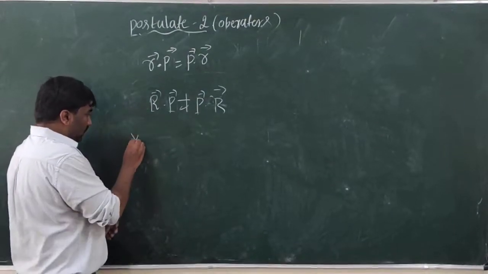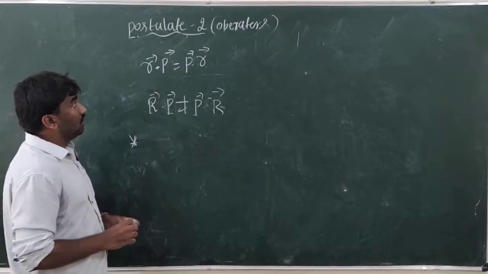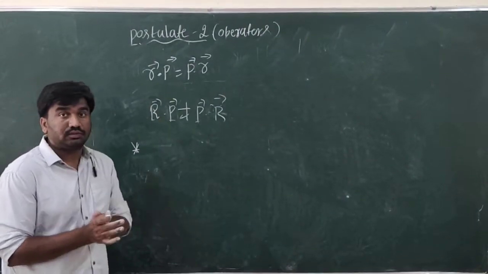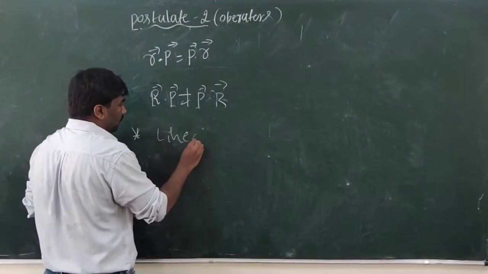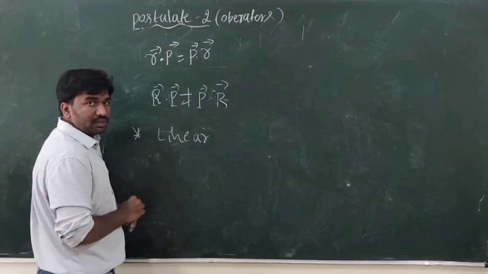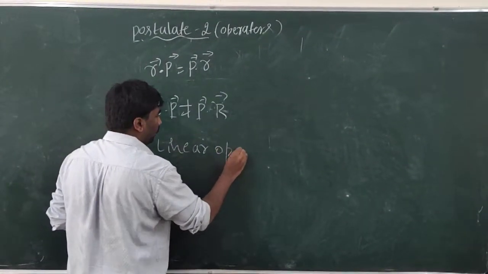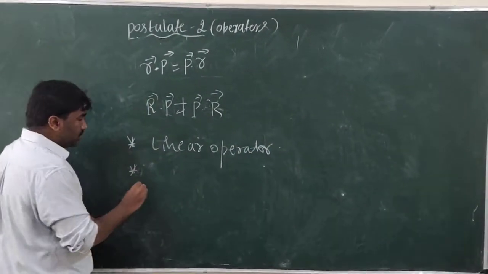First, the operator must be linear. Next, it must be Hermitian.